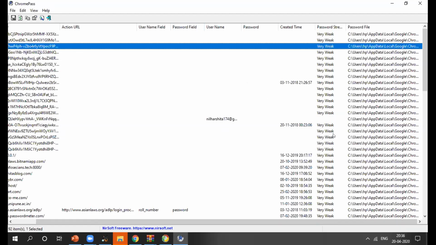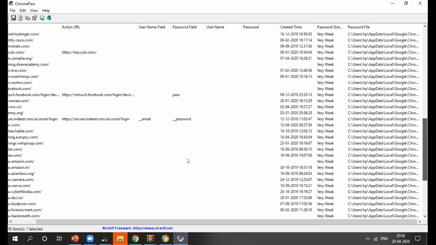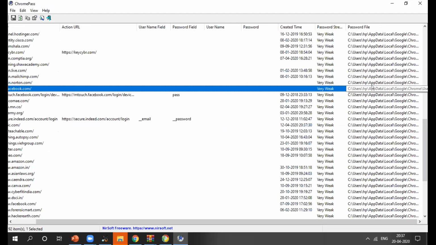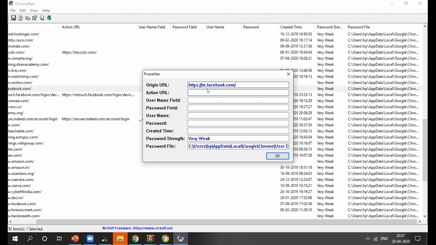You can see I am using some passwords and those are very weak. I am using my Facebook password. Here is my Facebook account. My password is very weak, and all my details will be stored in this folder. Then action URL, password length very weak. Then the password file, so we'll search here.